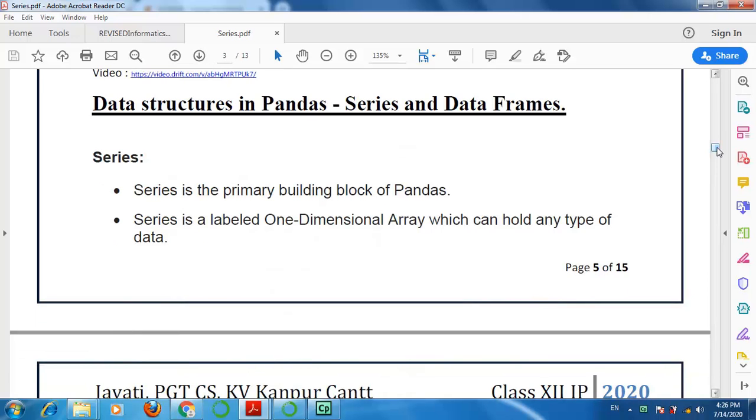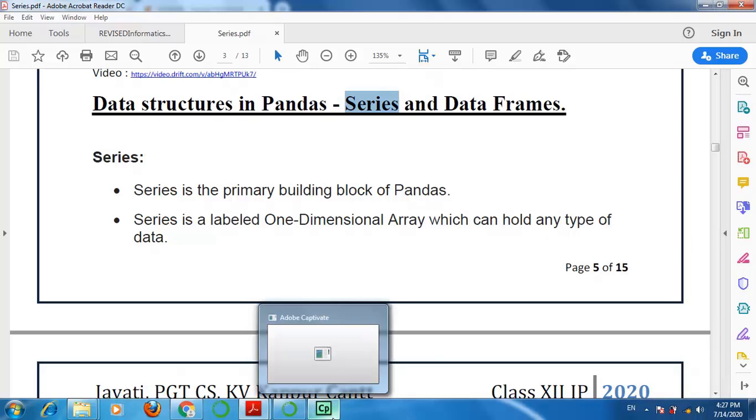Children, in this video we will study the data structure Series of pandas. As you know, series means a sequence of values, simply you can say. This is the primary building block of pandas. That means series is the simplest data structure of pandas. It looks like a labeled 1D array which can hold any type of data. That means each value is labeled and it can hold any type of data.